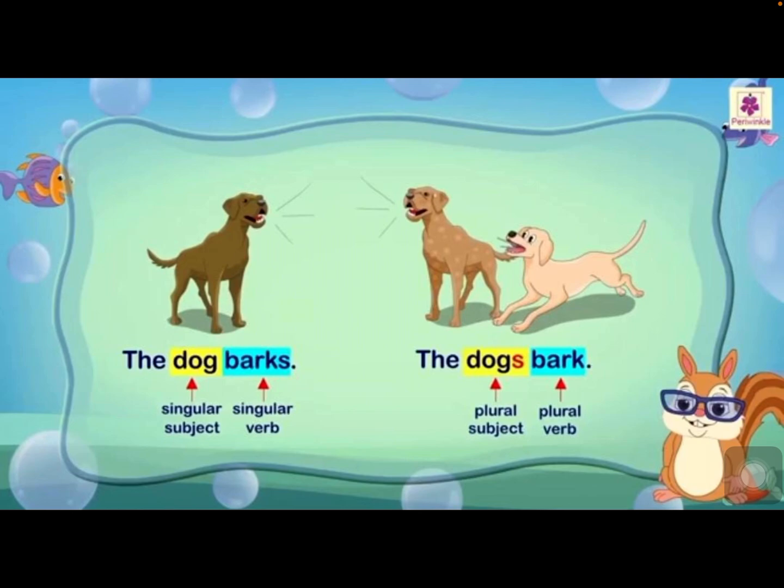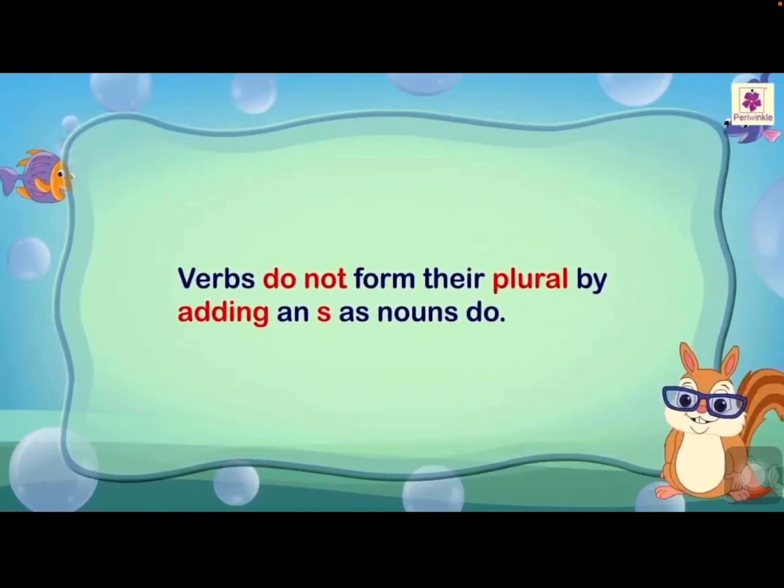See here, when the subject is singular, so what are we doing there? S is added to make the verb also singular. When the subject is plural, as it is we are writing the same verb form whatever will be there actually. This is the simple logic, children. If you are able to recognize, realize and understand that rule, you can avoid all the mistakes.